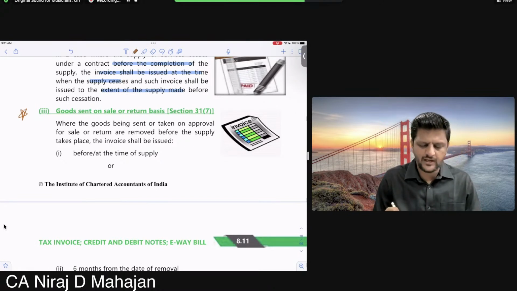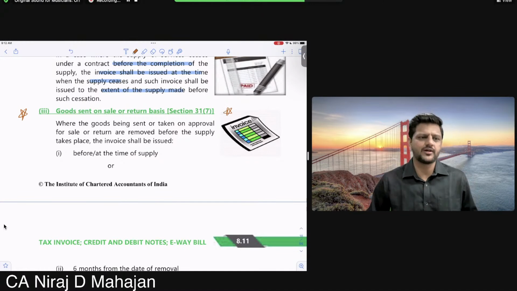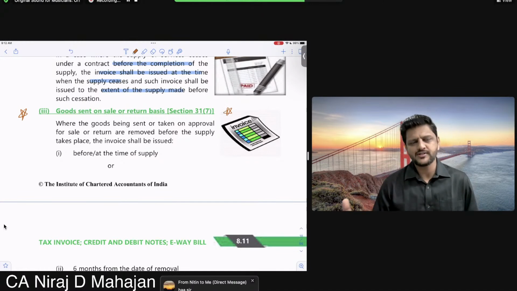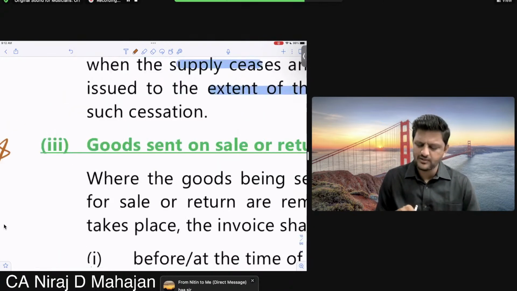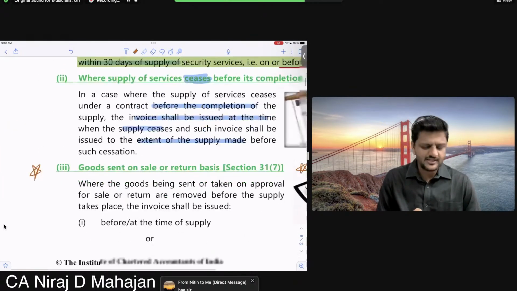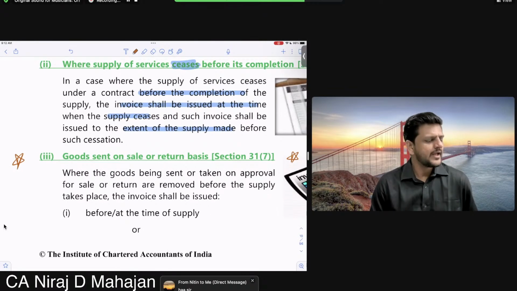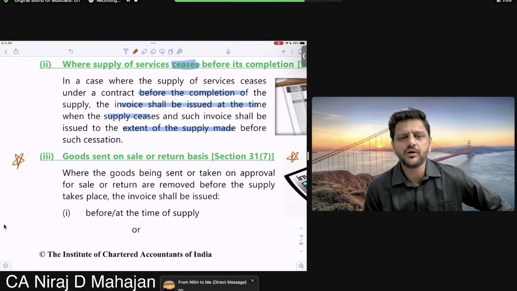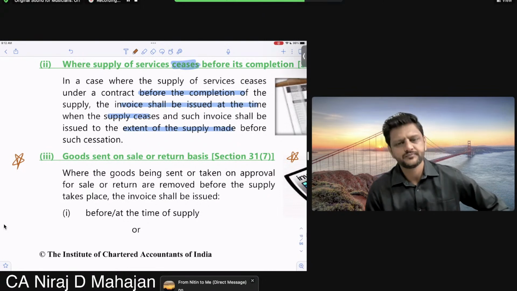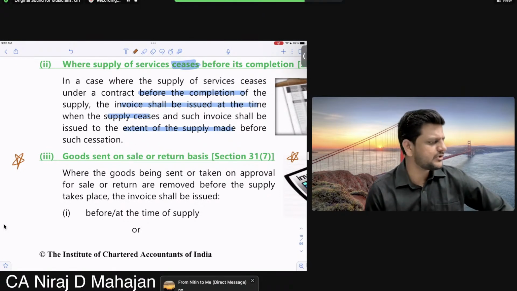Goods sent on sale or return basis, accounting treatment. Again, you have done that in, I think, CA Foundation accounts, I guess. Also in your Sale of Goods Act, right? What is the common sense or the logic over here? Is the supply, let me use the word transfer of ownership, happening immediately? Will you book the sales immediately? Is it a sale, bachcho, immediately?